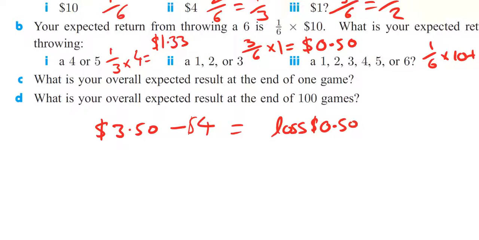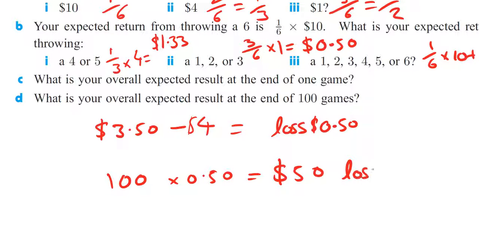D, what is your overall expected result at the end of 100 games? Well, we're going to multiply the number of trials N by that loss per game, I guess. So that's going to be multiplying by 0.50. So we're looking at a $50 loss to play 100 games.